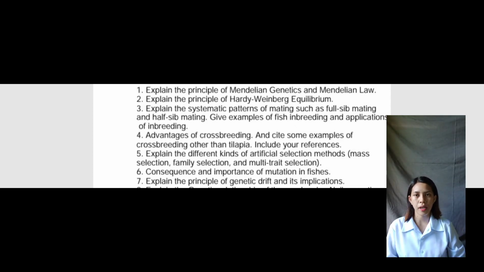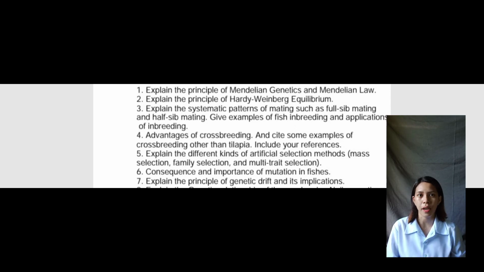Question number 4. Advantages of crossbreeding, and cite some examples of crossbreeding other than tilapia. Crossbreeding is used to produce superior fish for grow-out or production fish. Fish that can crossbreed are Aequidens and convict cichlids.